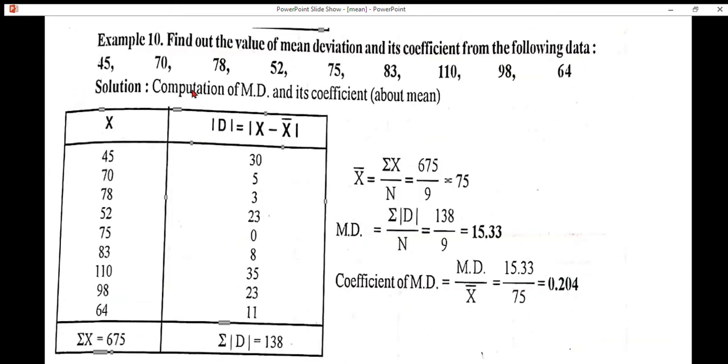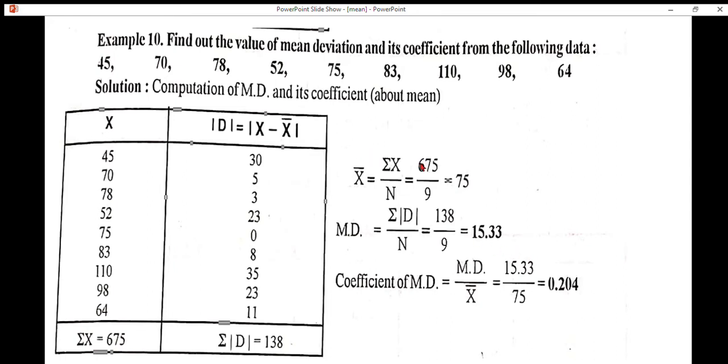Another problem: find out the value of mean deviation and its coefficient from the following data. The problem is given like this: X values 45, 70, 78 and so on. First step, find the arithmetic mean, that is summation x by n. If we sum up all these values, we get summation x is equal to 675. Number of items in this case is 9.